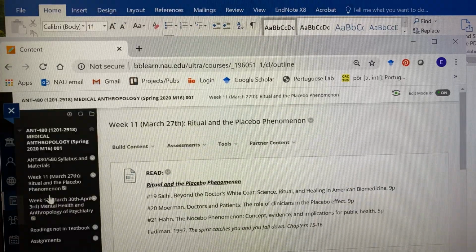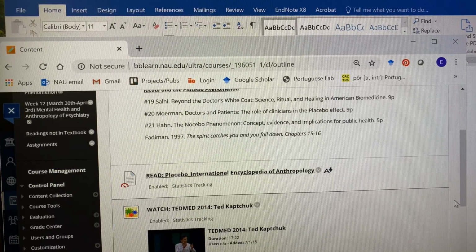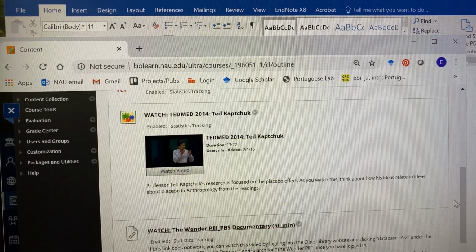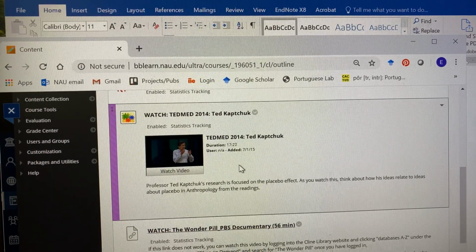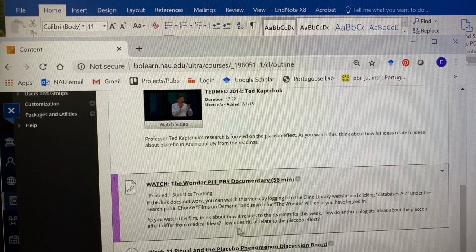So going back to that week 11 module, you have that placebo article there that's short. It's only 2 pages, and it's a really succinct overview of placebo and anthropology that I'd like you to take a look at. Then I have a TED Talk by Ted Kaptchuk. Ted Kaptchuk is one of my favorite placebo researchers, and he's also featured in this documentary called The Wonder Pill, which I've posted for you on PBS.